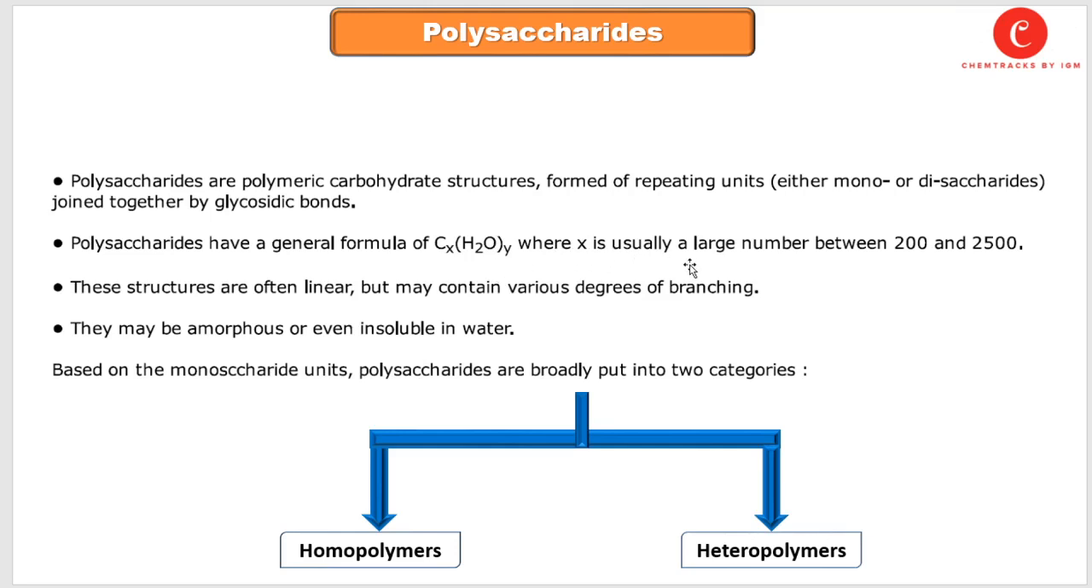CxH2Oy, where x is usually a large number between 200 and 2500. These structures are often linear but may contain various degrees of branching. They may be amorphous or even insoluble in water. Based on monosaccharide units, polysaccharides are broadly put into two main categories. One is homopolysaccharides, or homopolymers, and the second is heteropolysaccharides, or heteropolymers.